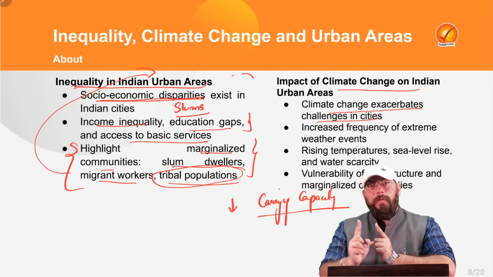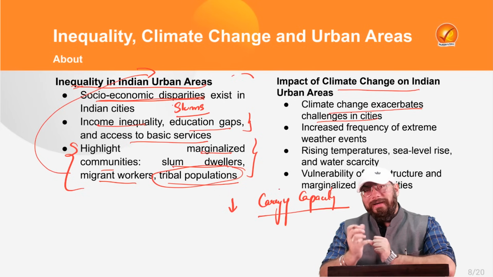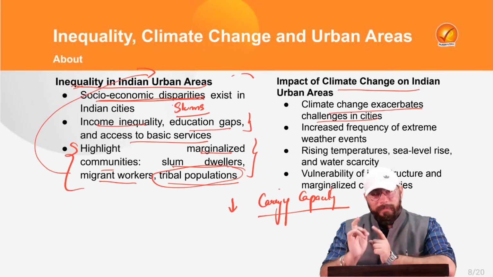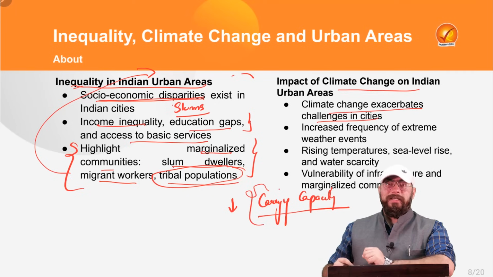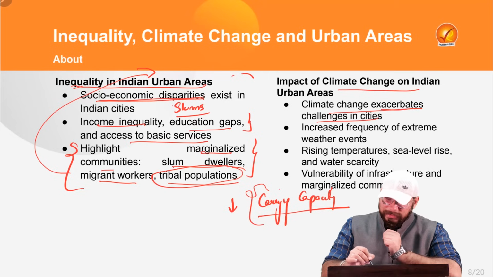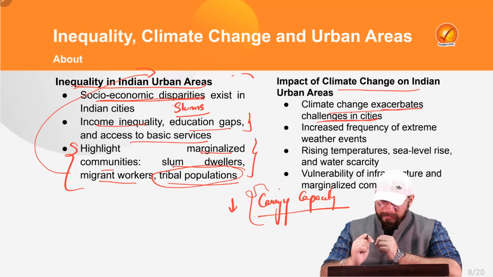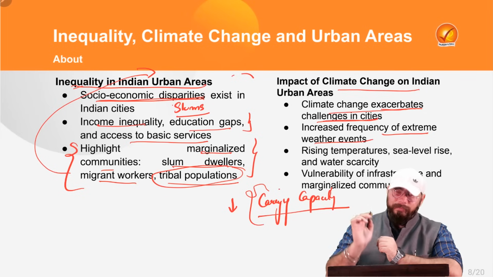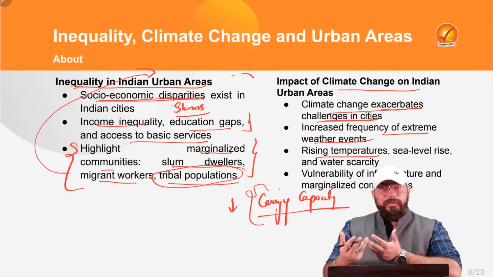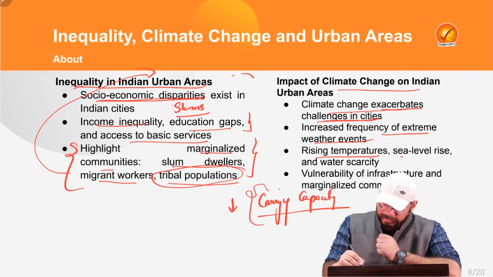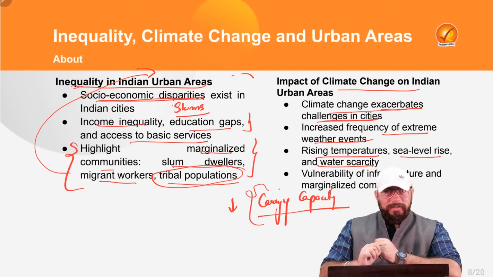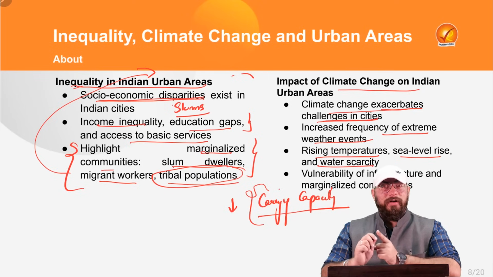Why? Because of huge population explosion and huge concrete buildings being built in the urban areas, and huge deforestation. Because of that, carrying capacity has decreased, and because of the decrease in carrying capacity, climate change exacerbates the challenges in the cities. Increased frequency of extreme weather events is there. Temperature is of course rising, because everywhere you see there are concrete buildings, right? Sea level rise is there, which can of course be seen in Maharashtra. Then water scarcity is also an issue in the major urban areas.